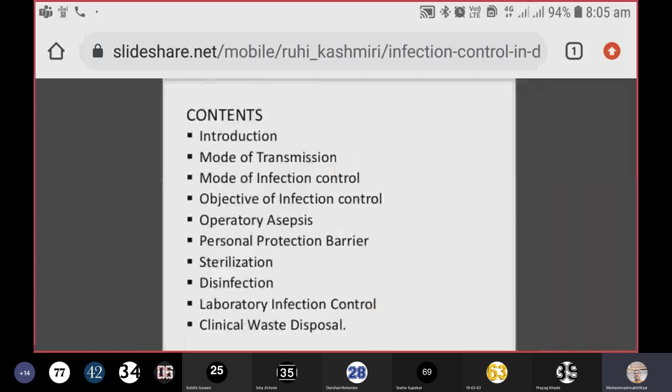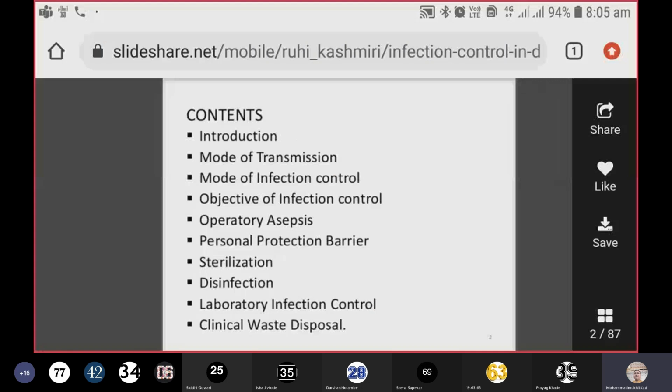So today's contents of the topics include the introduction, what is infection control, how do you implement these infection control practices in your professional life, and then what are the different modes of transmission, then modes of infection control, of course, what is the objective of the infection control, sepsis, which we know all, what are the different personal protective barriers, sterilization, disinfection.